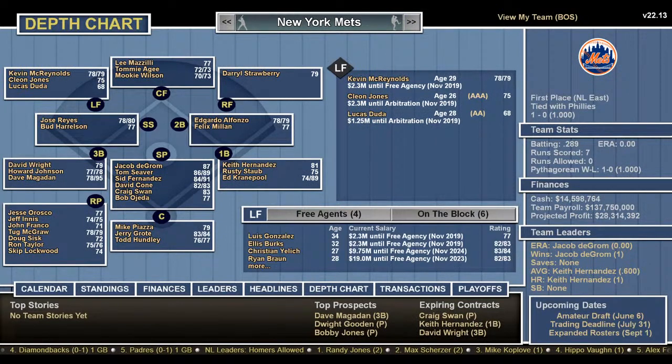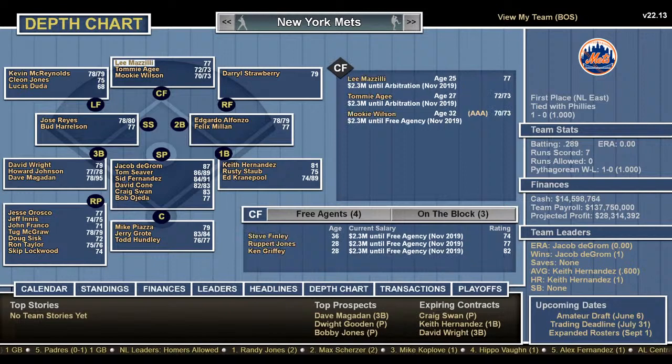New York Mets. This was interesting to me, but then I thought about it. They went with Lee Mazzilli in center, which I thought was interesting. I probably would have gone with Lenny Dykstra, but he's not on the squad. Then you have Tommy Agee and Mookie Wilson. So I don't know. Maybe he's on the Phillies.